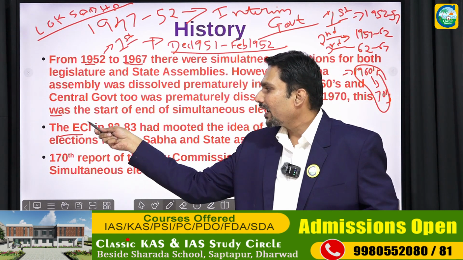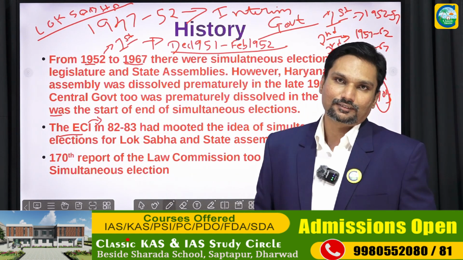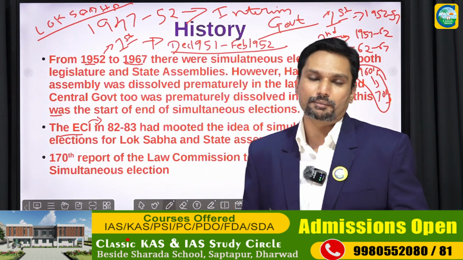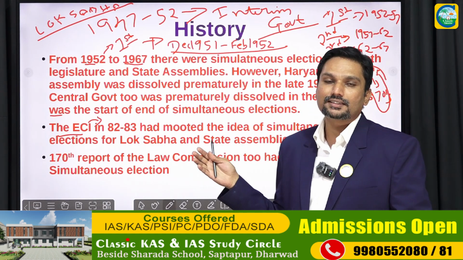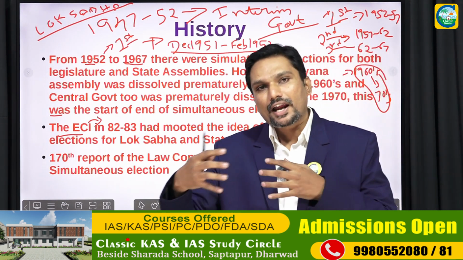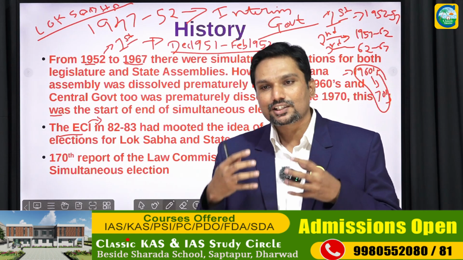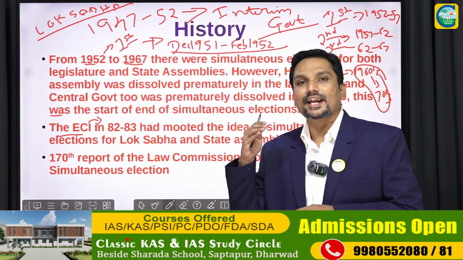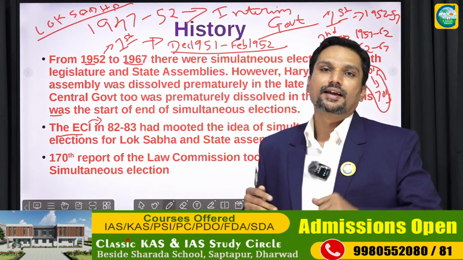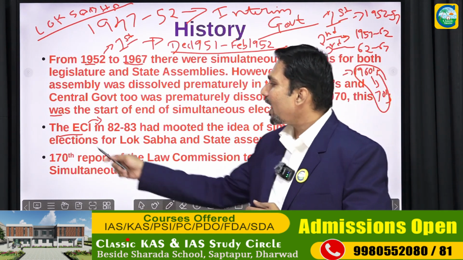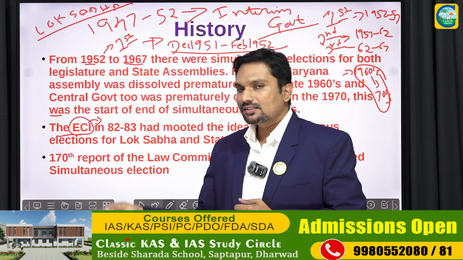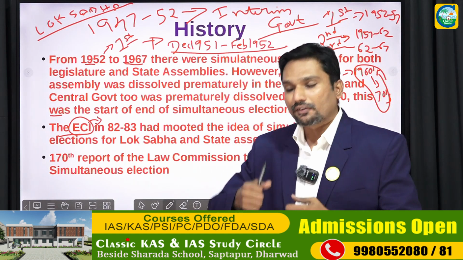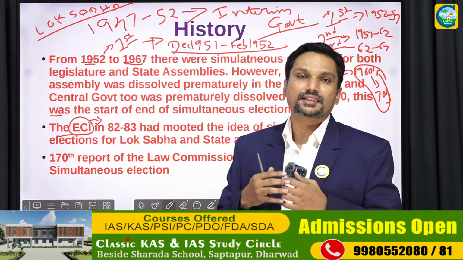It gained an experience of a decade, and in the year 1983, the Election Commission of India mooted the idea. It brought the idea of simultaneous elections to the forefront. There was a kind of discussion going on within the ECI, and an idea was put forward by the ECI in 1983 to revert back to the system of simultaneous polls, right? So the ECI was the pioneer of this One Nation, One Election idea. However, there were decades where nothing actually happened.